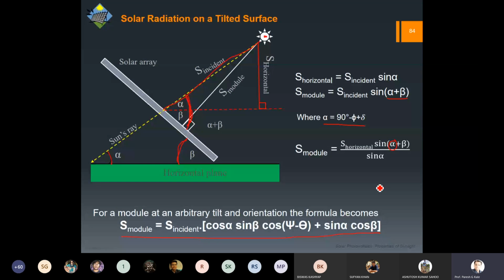So you can note down this particular formula. Don't write the whole slide, just write the final formula. We don't require the whole slide. Okay.